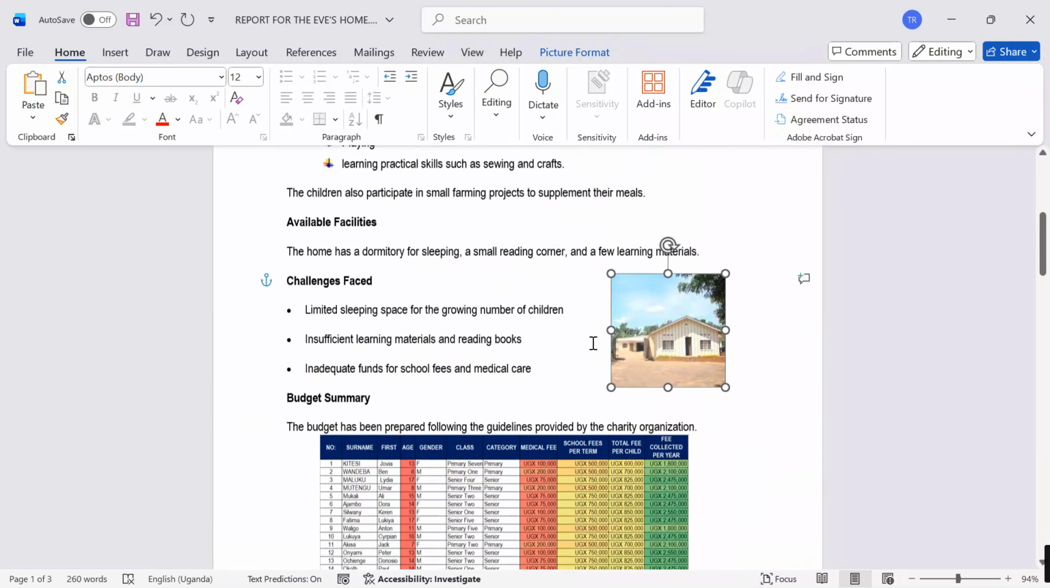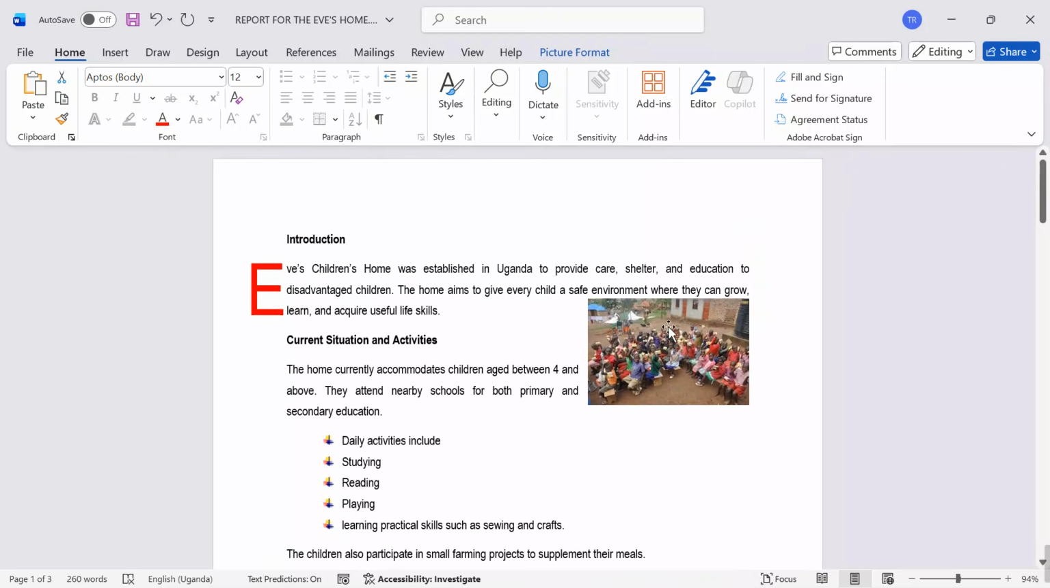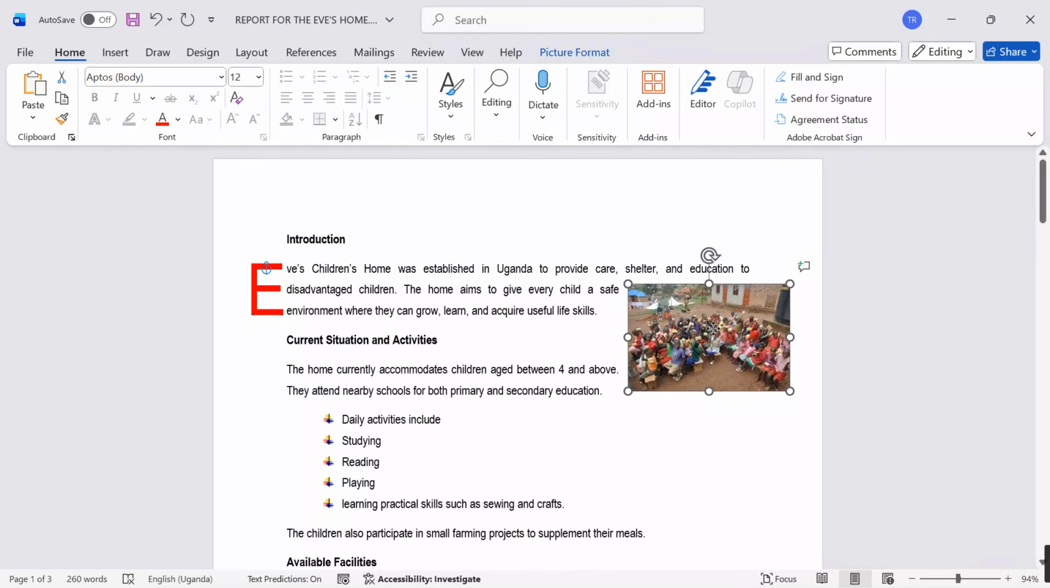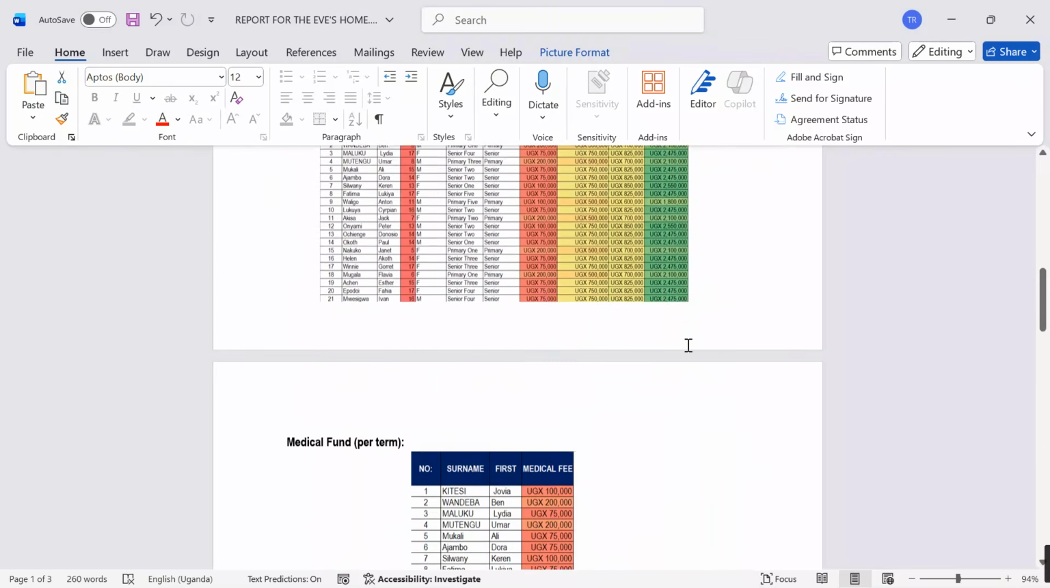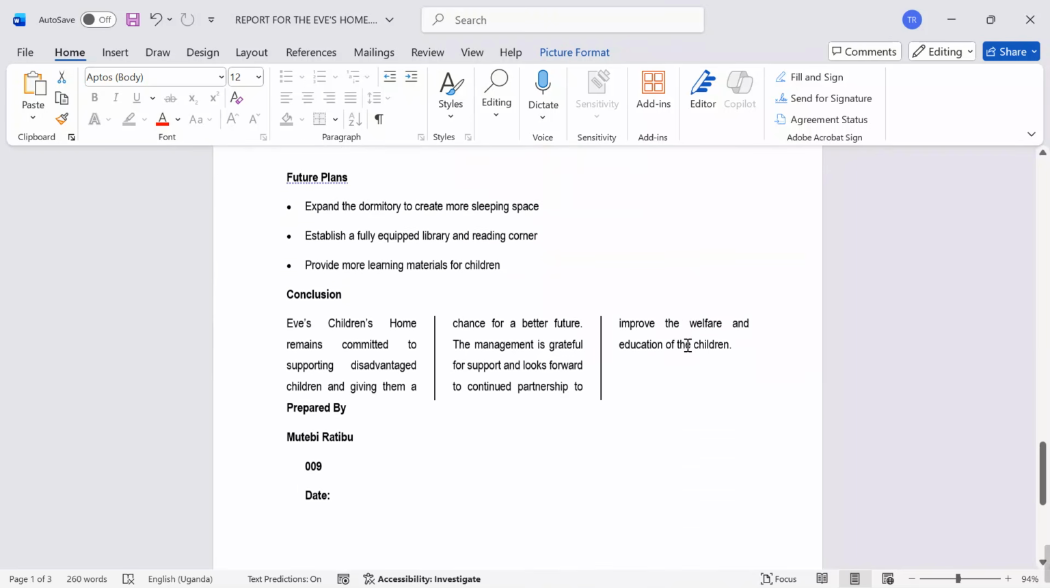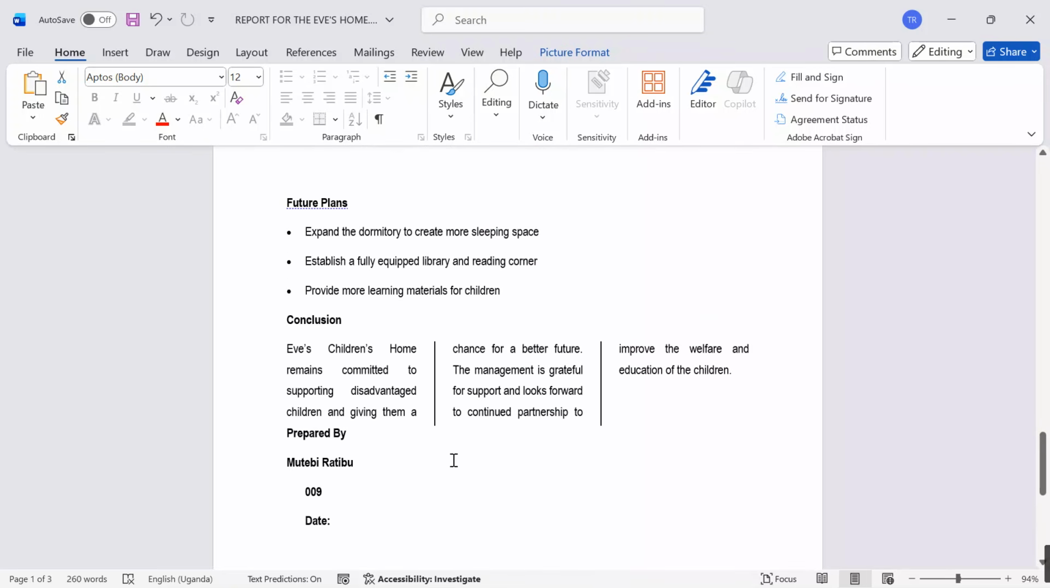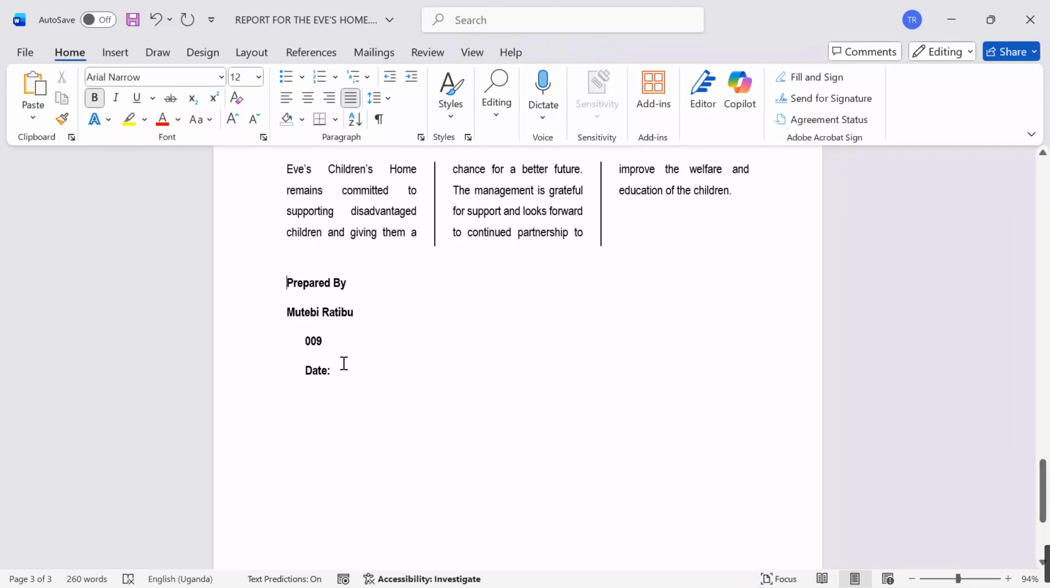The report is full of pictures. I want to make sure that each and every detail is really well captured. So you have to be very creative as a candidate doing this exam. So I want to move on.